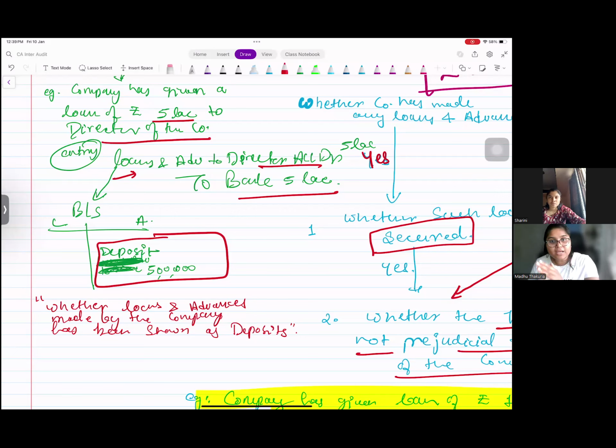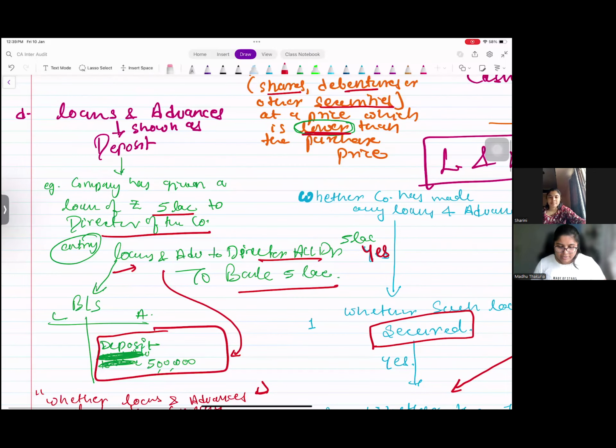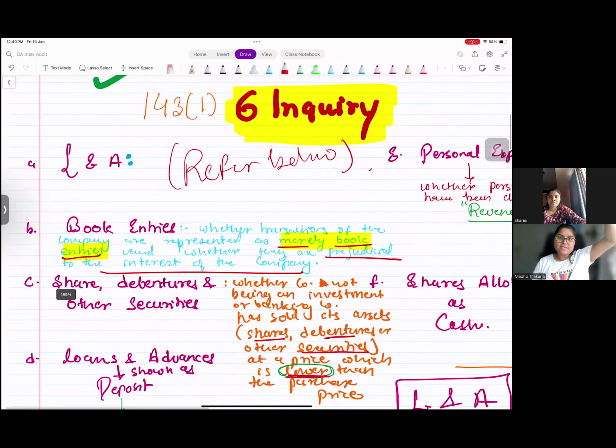And the people who have taken the loan, the director, they may die, they may not return the money or whatever. This amount of 5 lakh rupees will never come back. But still they wanted to give the loan. So that is why they have given the loan, but shown it as a deposit so that nobody questions them. So you have to report whether any loans and advances made by the company are shown as deposit. Right? So now are we clear on the first point, loans and advances?